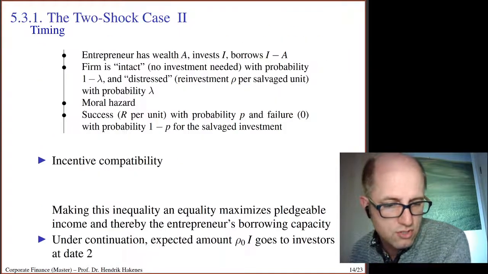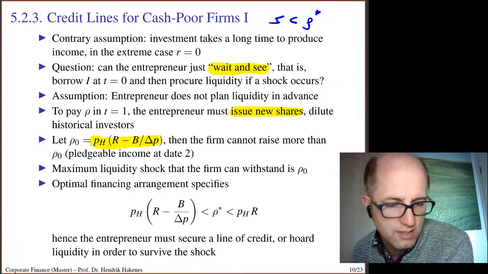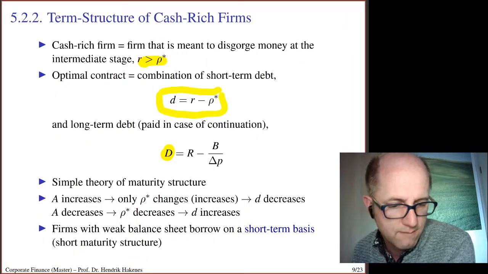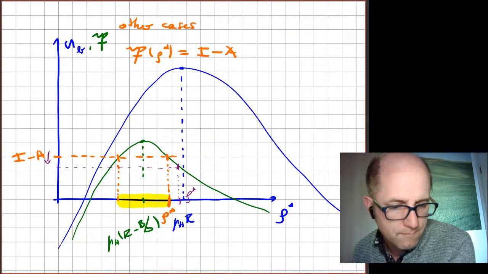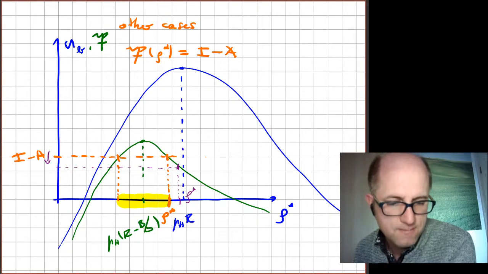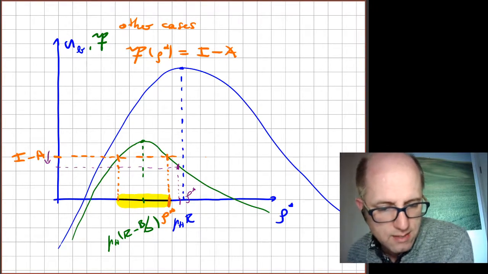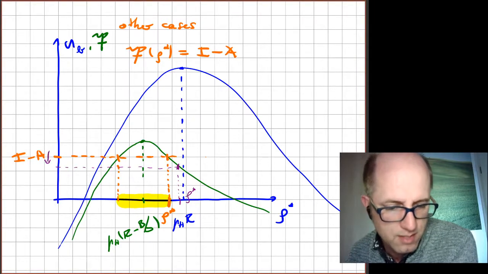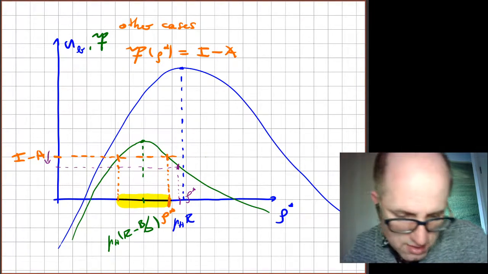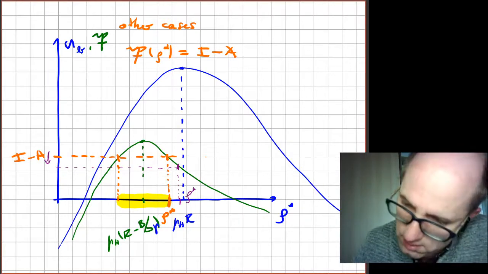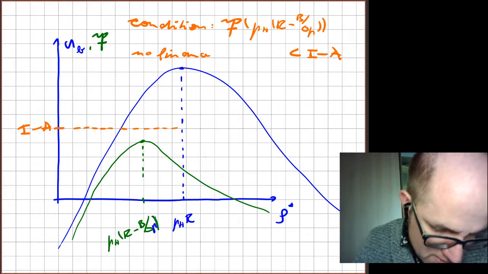Let's look at the picture. I'm always going in the wrong direction. Look at the picture again. We are in this case. The P is also missing here, and here also the P is missing. It's always B over delta p. I used the rubber at some point.